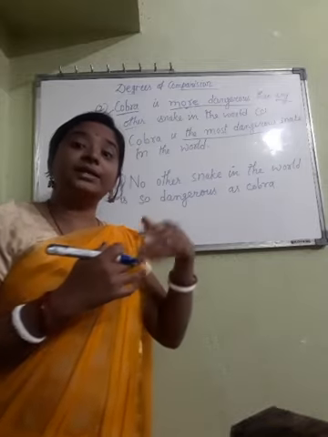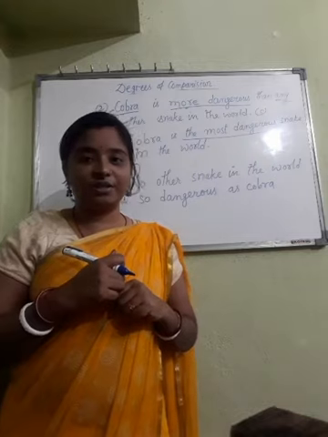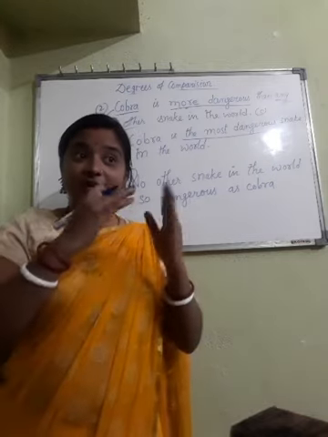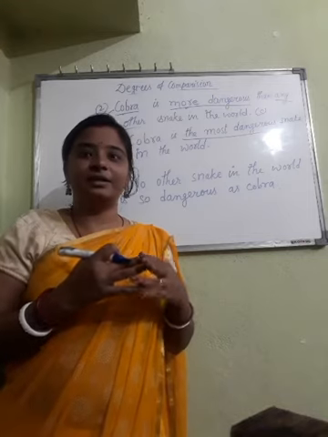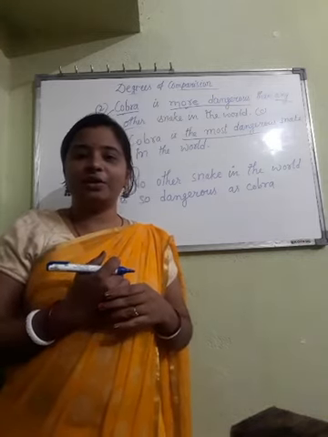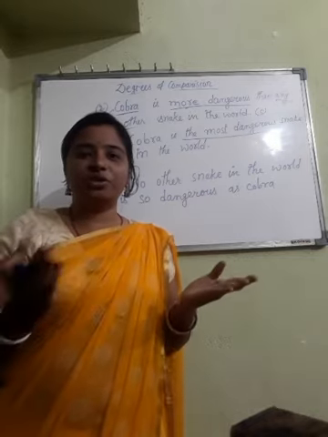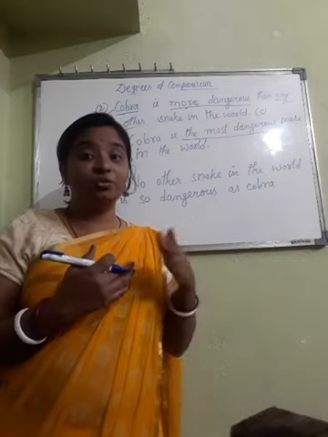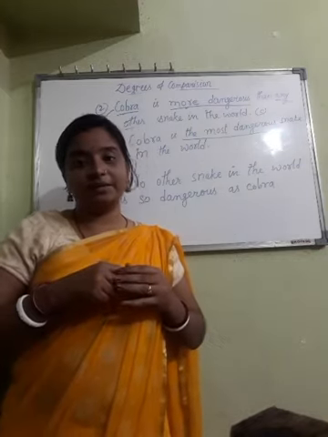If the question is in comparative degree, then it will be any other. Or if the question is in superlative degree, it will be the and est form: the best, the cleverest, the smartest, something like that. And the answer will be in the same way. Whatever the question is, you have to answer according to that using these techniques. These are the type 2 rules that I have said.